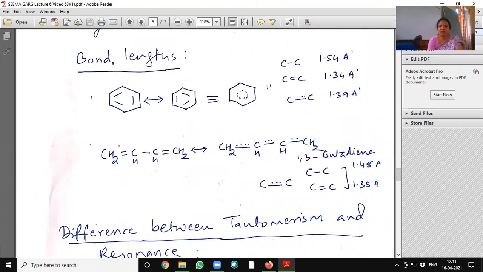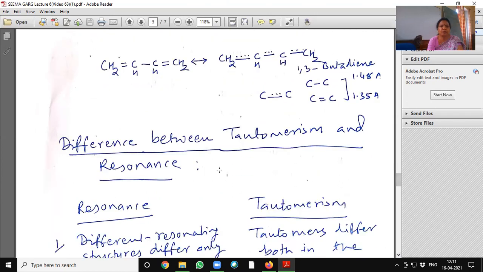Bond length also changes due to the resonance hybrid. Here in benzene, all bonds have 1.39 angstrom, whereas in 1,3-butadiene the single bond length is 1.48, whereas the double bond length is slightly higher, it is 1.35 angstrom.